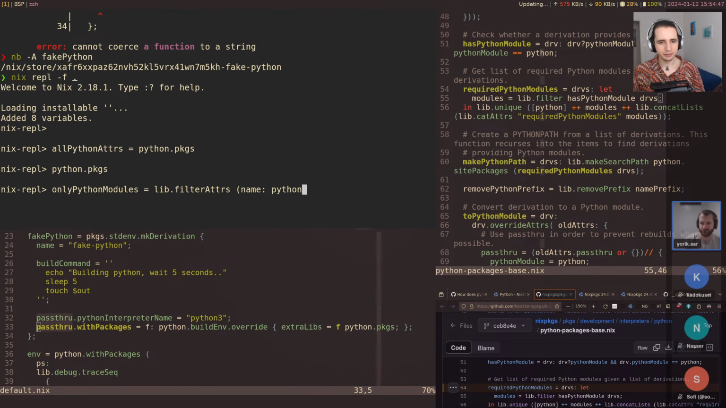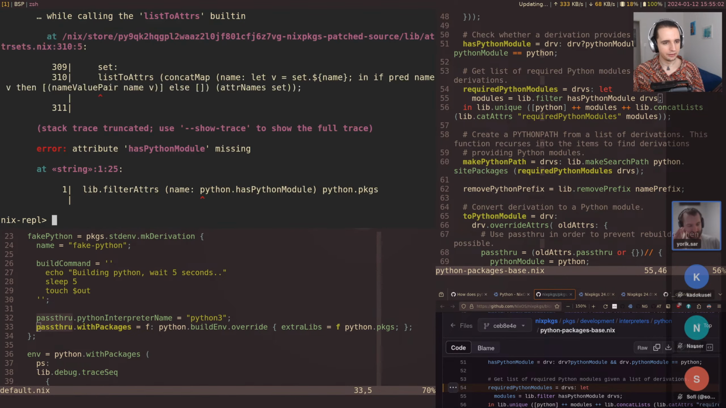So that should be python.hasPythonModule. I hope that exists. python.packages. Okay, only Python modules, and now let's see. Well, yeah, only Python modules. Let's see, attribute names. Is hasPythonModule missing?